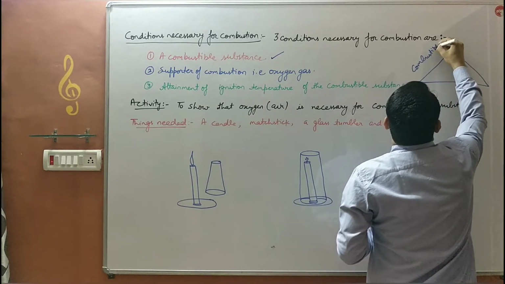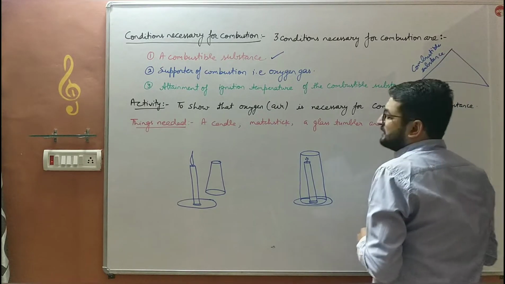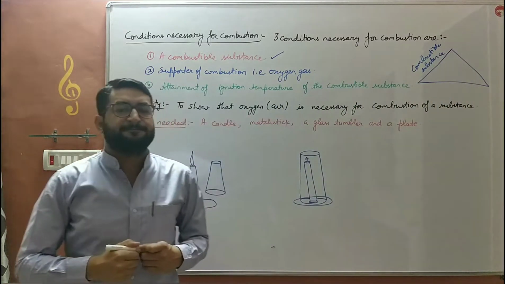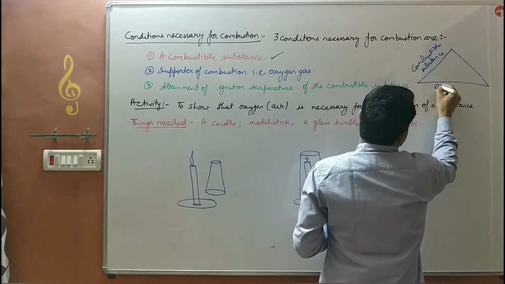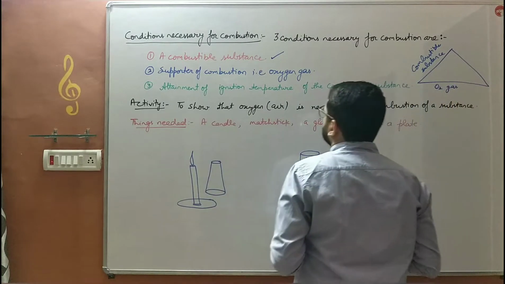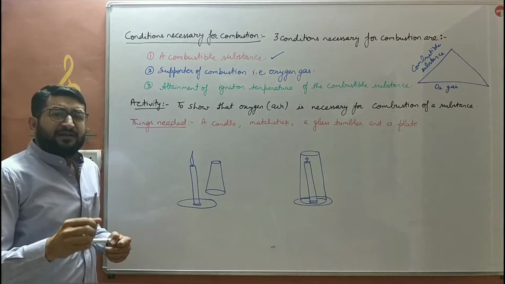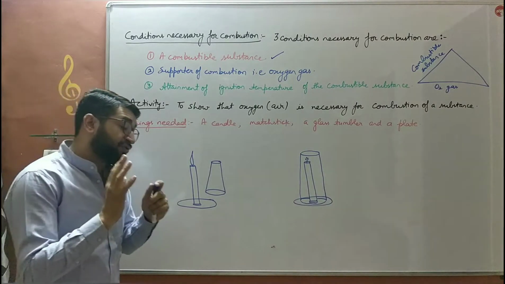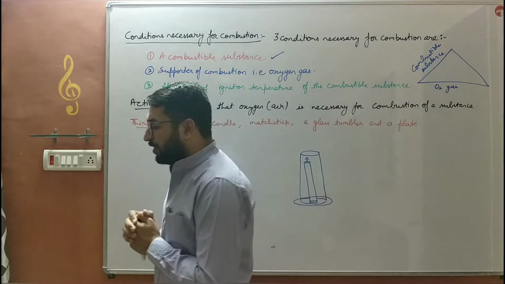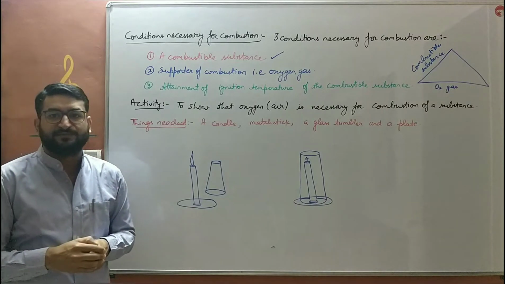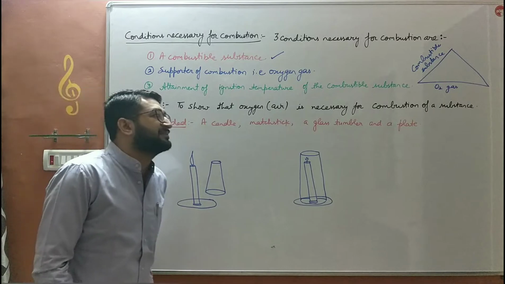These three things together make up a fire triangle. The first one is combustible substance. Second is supporter of combustion, that is oxygen. We'll discuss an activity, bache, before moving ahead. The activity that shows us that oxygen is required for combustion. In the absence of oxygen, no combustion or no burning will take place. So first we'll discuss that activity, then we'll discuss the third point.